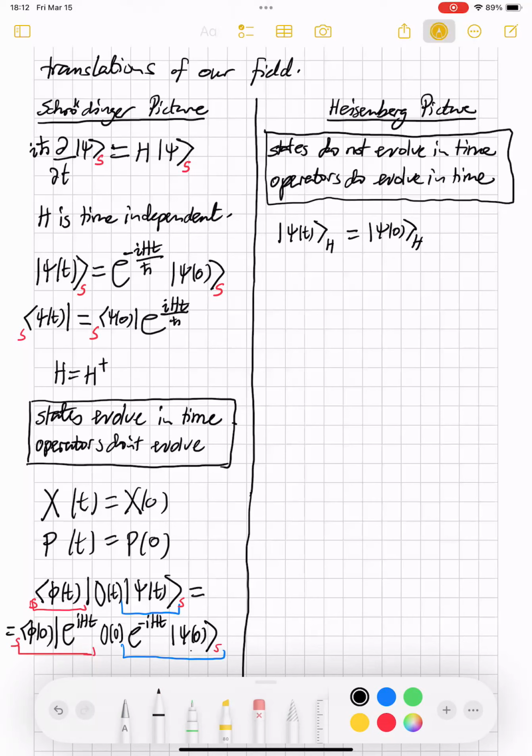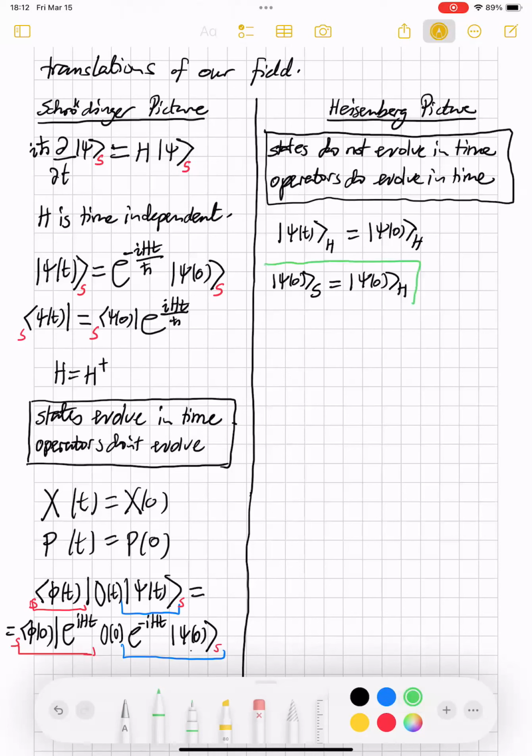Now, I'm going to need to connect the Schrodinger and Heisenberg pictures in some way. So how do I connect these two pictures? Well, one of the equations that I specify to say how the two pictures are connected is that at t equal to 0, the Heisenberg picture state and the Schrodinger picture state actually agree.